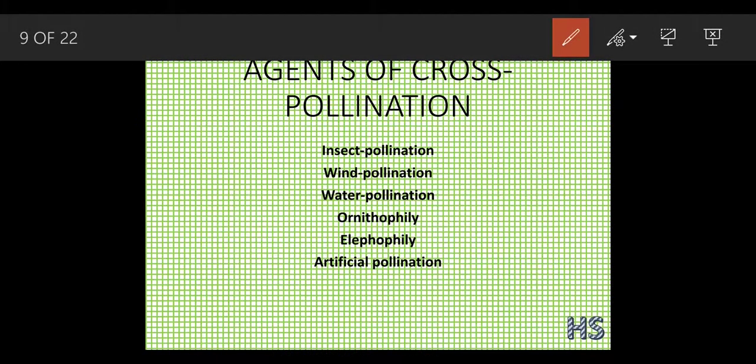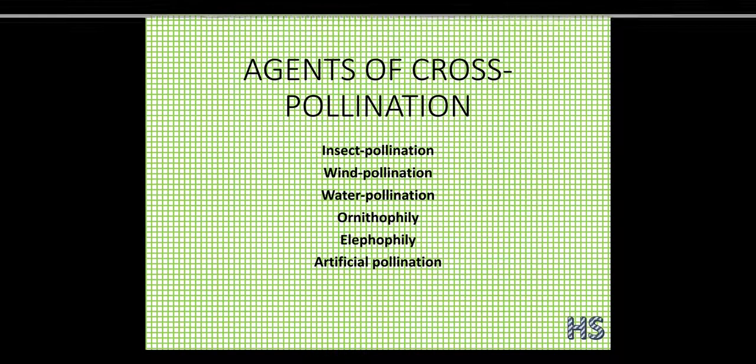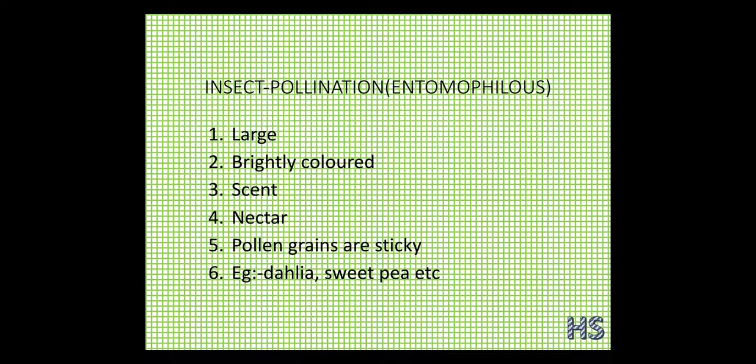Now, agents which favor cross pollination are insect pollination, wind pollination, water pollination, ornithophily, elephantophily, and artificial pollination. In the last year, you have studied about insect, wind, and water, and you have heard this word also, ornitho. Ornitho means birds. Artificial pollination, artificial means not real. Now let's talk about these agents of cross pollination one by one.